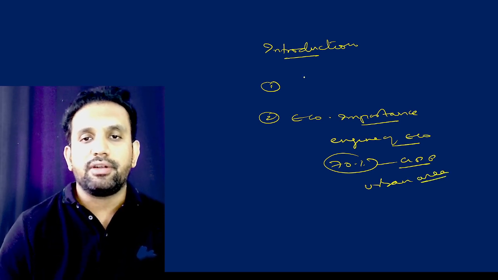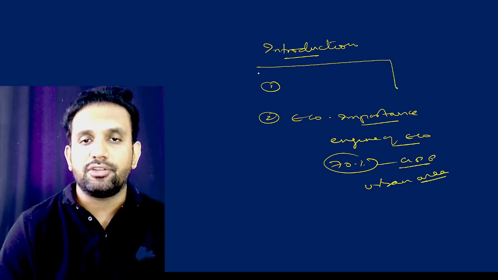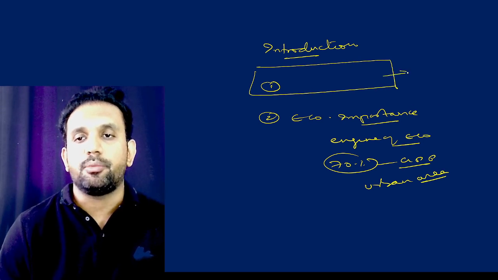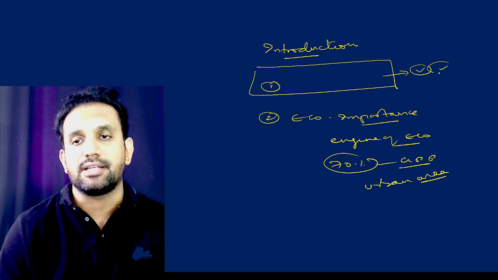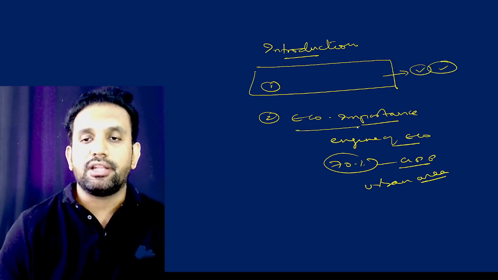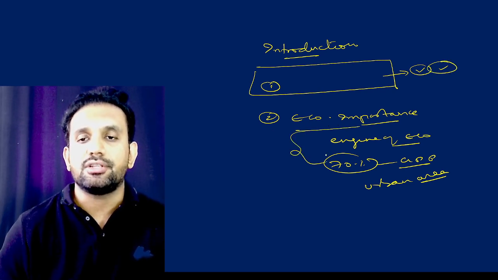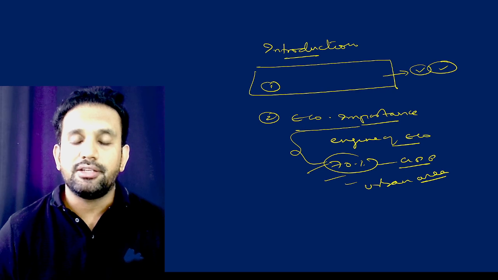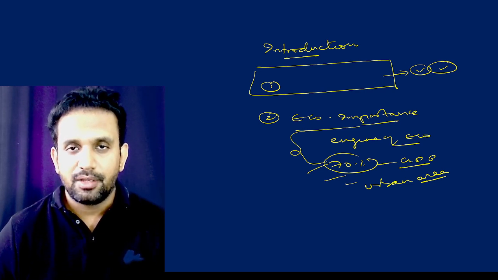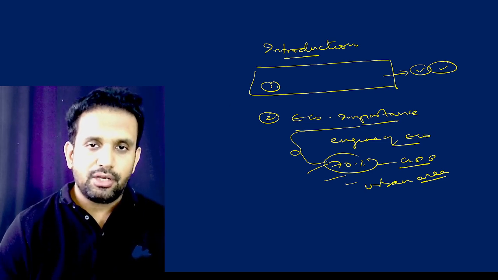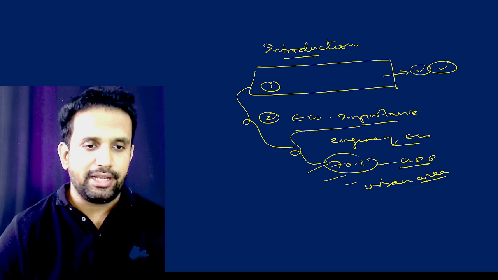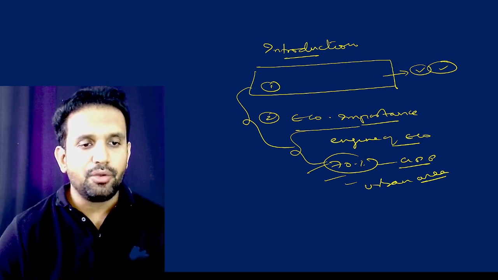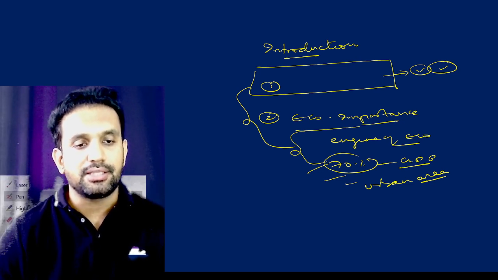So now you have understood what is the meaning of urbanization, and whether urbanization is a common or natural phenomenon. Yes, it happens, that is done. Then we have also given the economic importance. Urbanization or urban areas are called engines of economic growth, where India's 70% of GDP is generated from urban areas. So you have written this introduction, that is well and fine. Now you will go and start addressing your answer here.